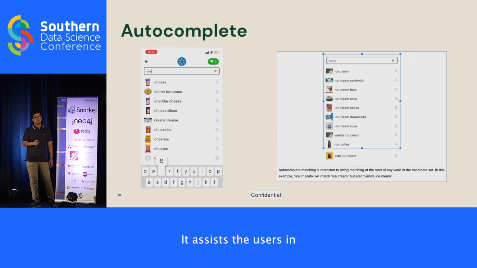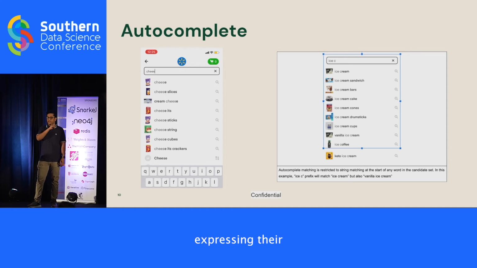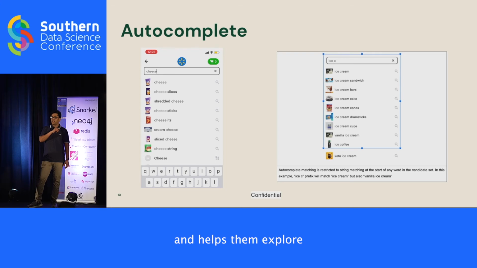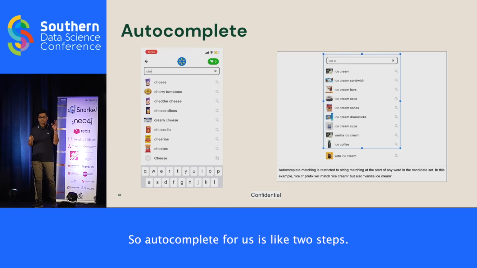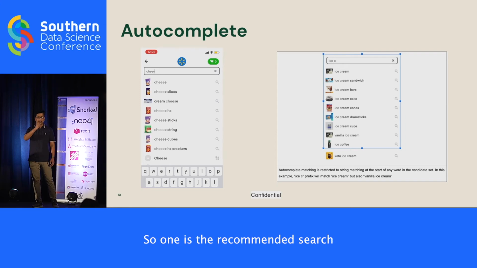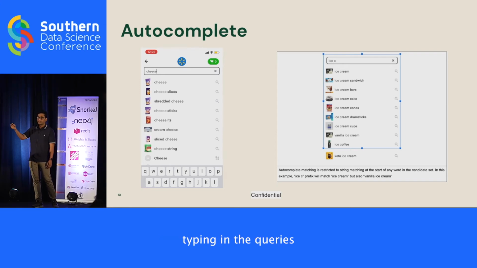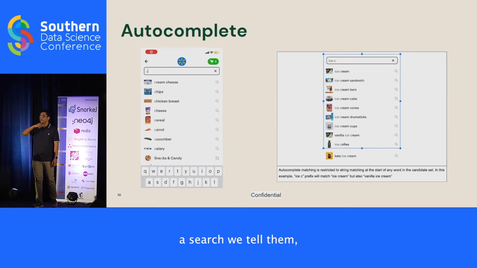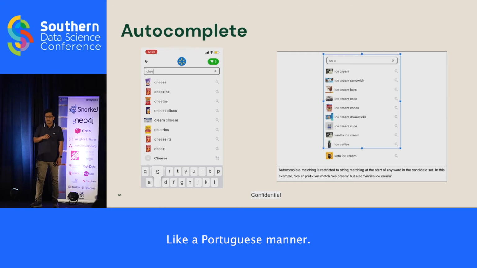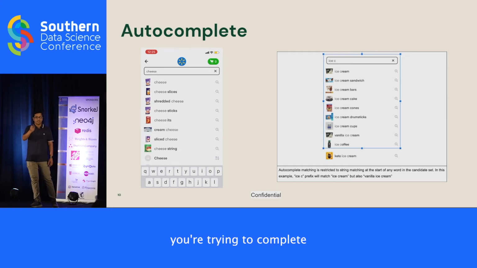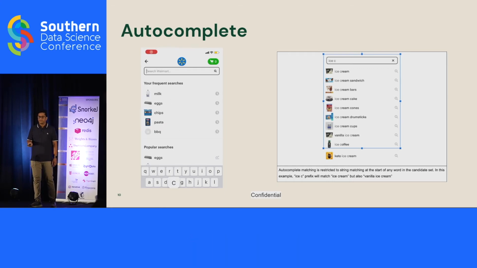It assists users in expressing their intent very clearly and helps them explore a wide variety of options. Autocomplete for us has two steps. One is the recommended searches: even before the user starts typing, we tell them, hey, these are the queries that you will probably be interested in, in a personalized manner. The second is the typeahead functionality, where you're trying to complete the user's query.